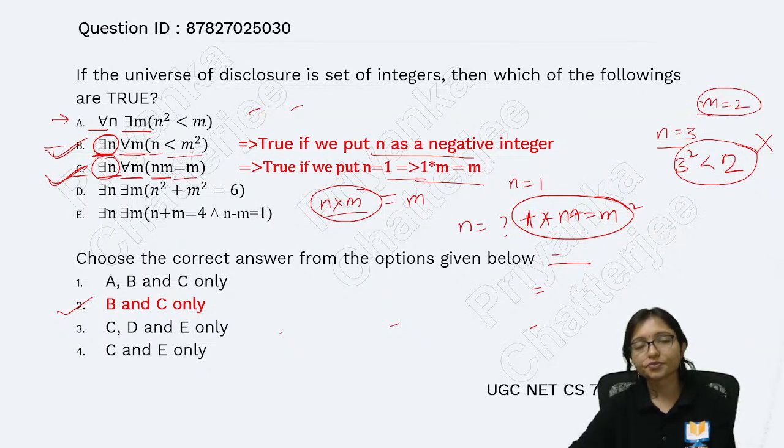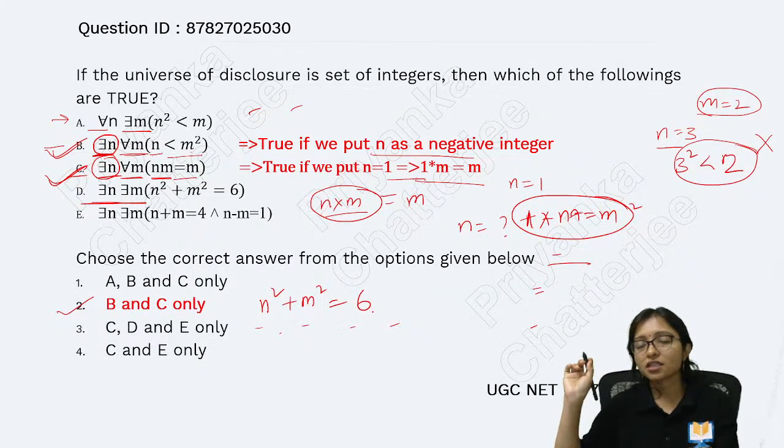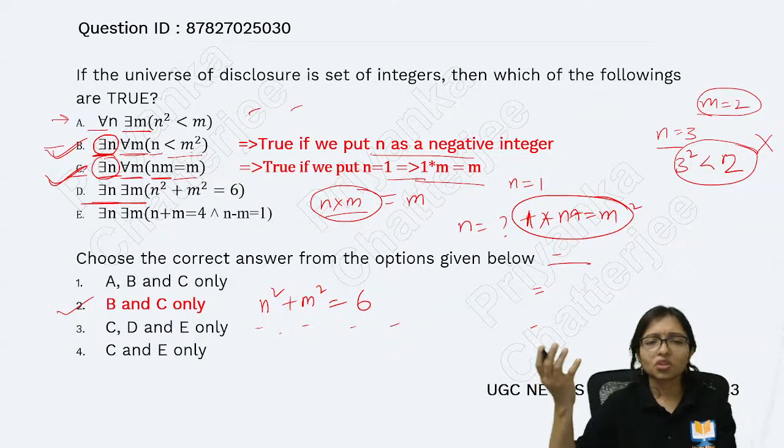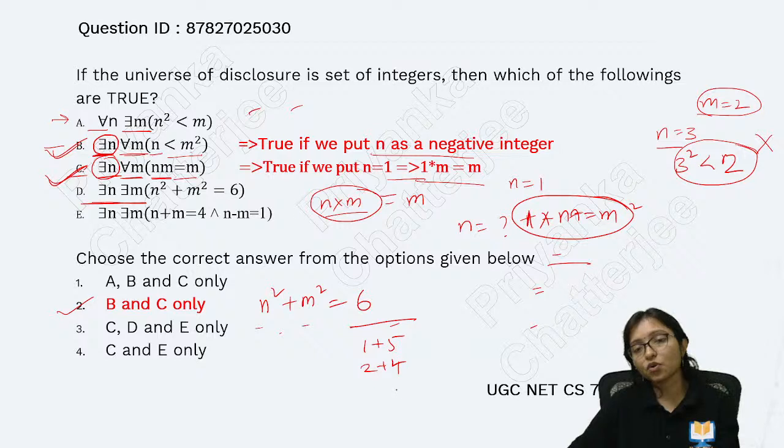This is true. Now, there exist n and m: is there any integer where you can make n square plus m square equals 6? Any value? Not possible. Can you make a combination for 6? I can make 6 like 1 plus 5, 2 plus 4, 3 plus 3.